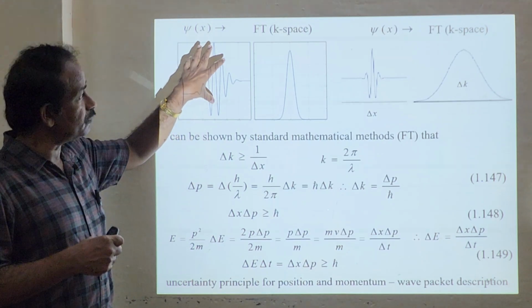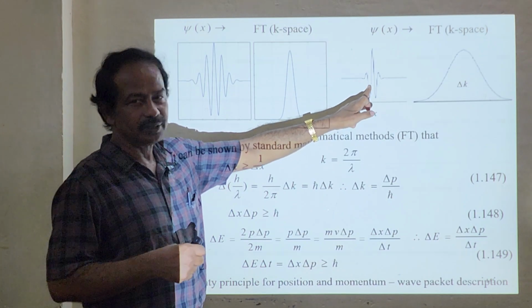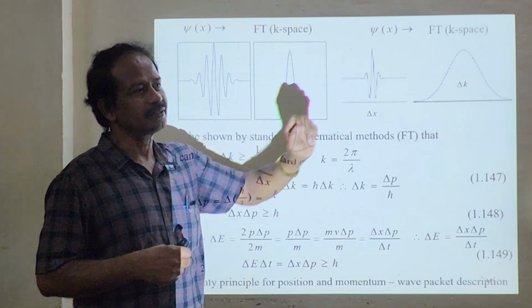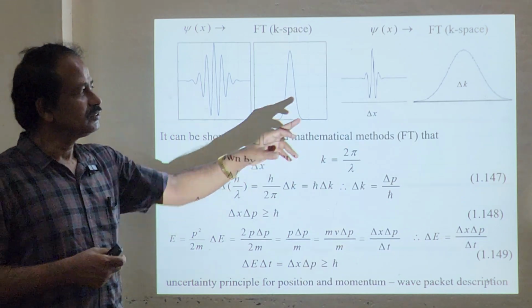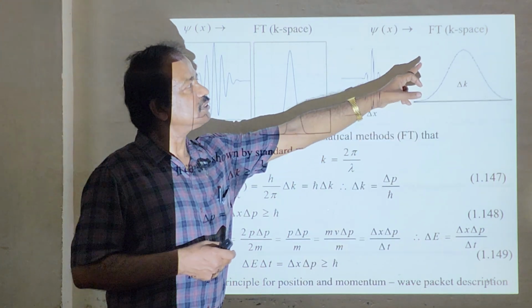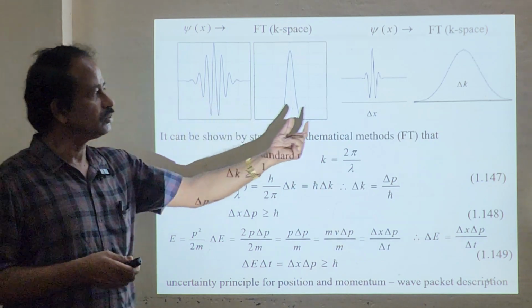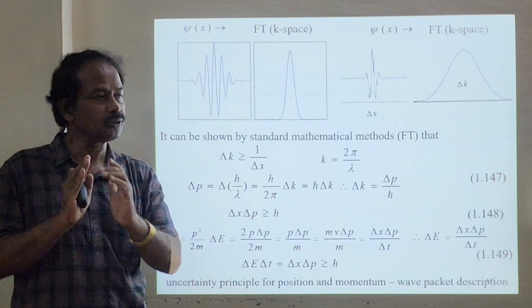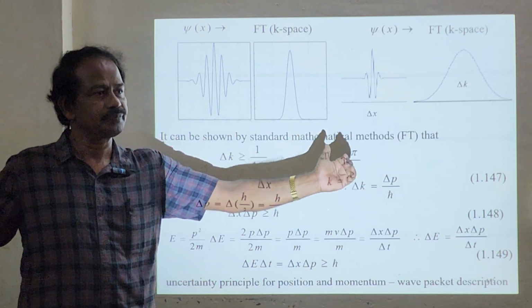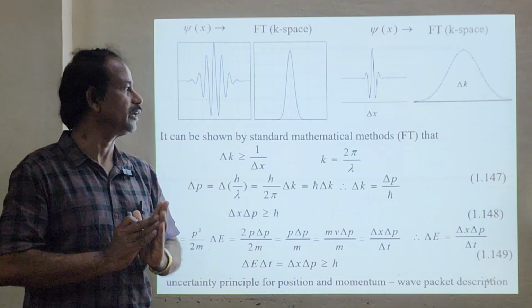The Fourier transform of a broad one will be narrow, and the Fourier transform of a narrow wave will be broad. So it is vice versa. This is the bell-shaped function, with del x and del k. If you make del x very narrow, del k will be broader. When del x is very broad, then del k will be very narrow.